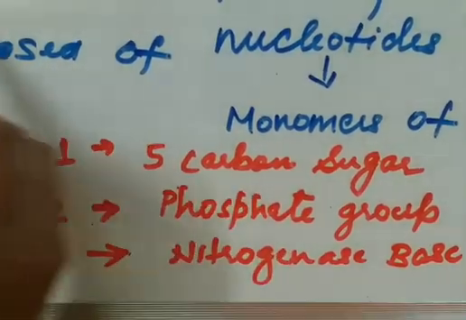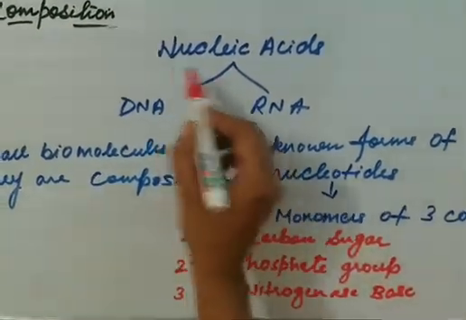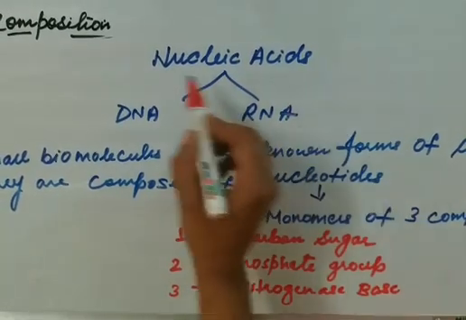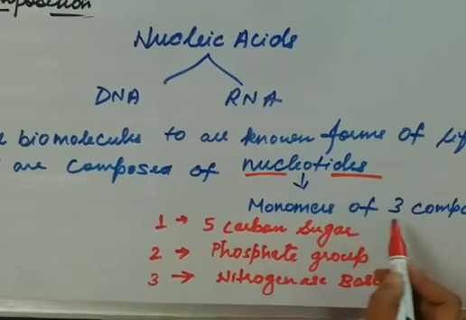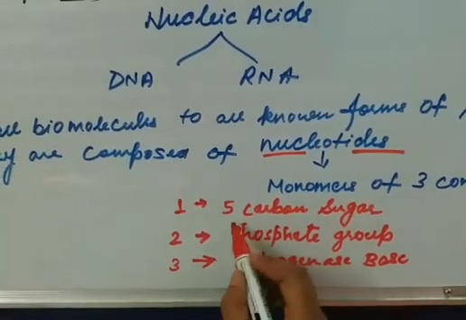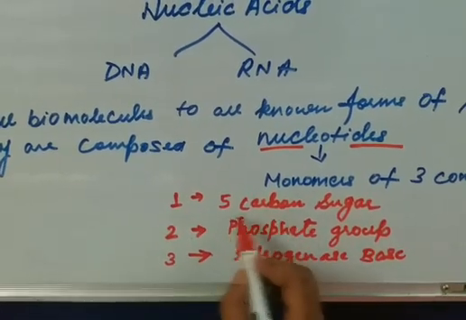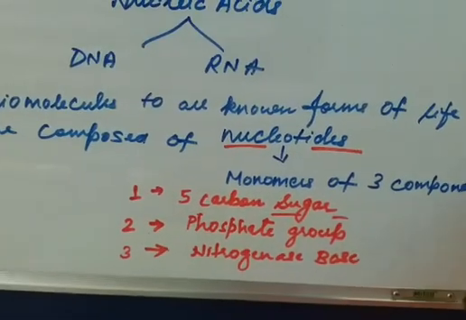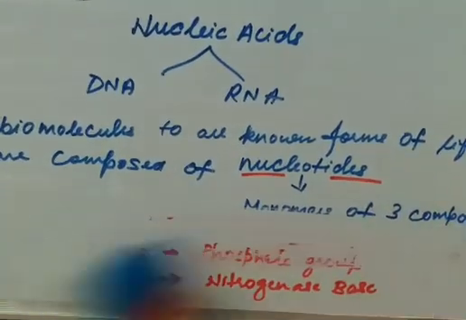So the small biomolecules found in all known forms of life are known as nucleic acids, and they are composed of nucleotides. On the basis of the sugar, they are defined as DNA or RNA.